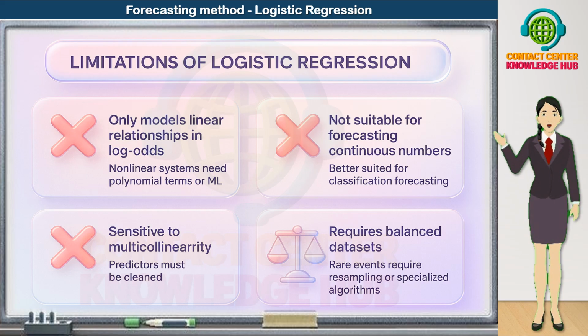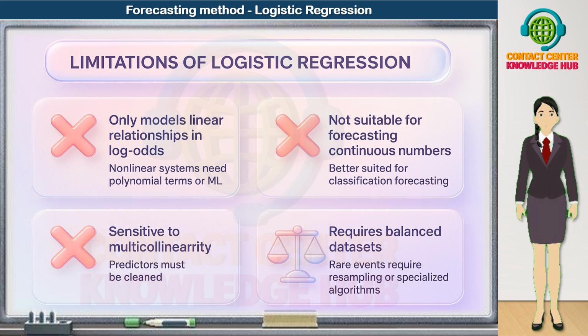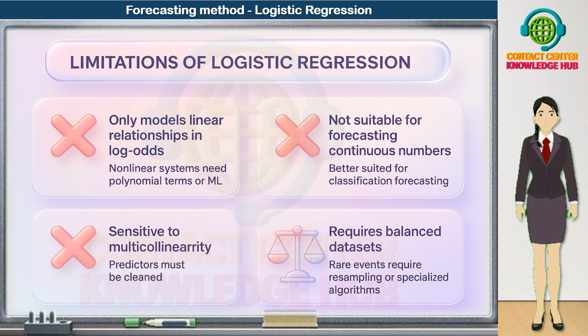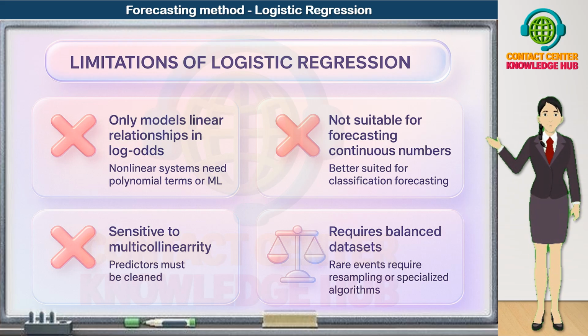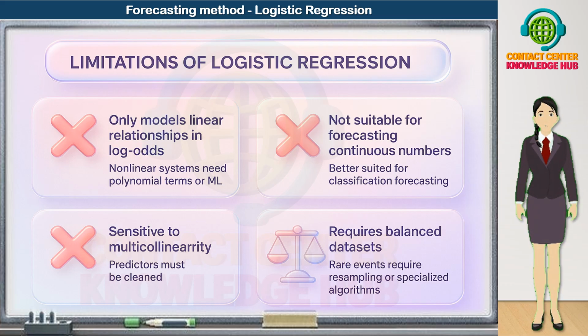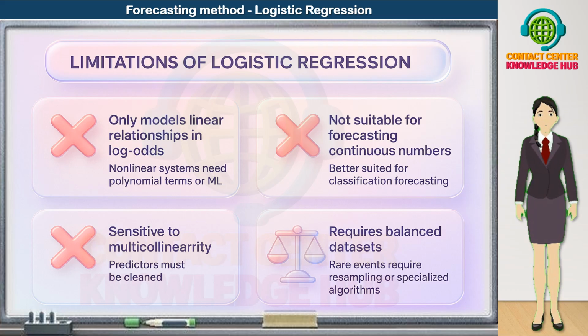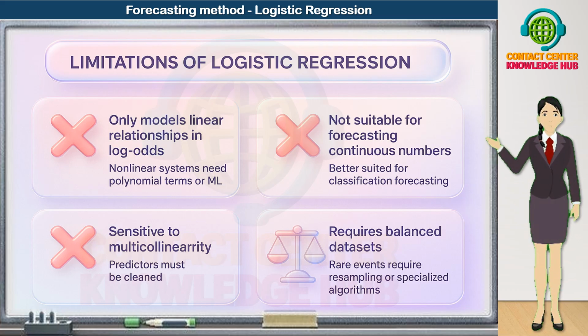Fourth limitation, it works best with reasonably balanced datasets. If the event you're predicting is very rare, for example, only 1% of customers churn, standard logistic regression may mostly learn to say no event and still look accurate. In such imbalanced datasets, we often need to use techniques like resampling, SMOTE, class weighting, or specialized algorithms that are designed for rare event modeling.